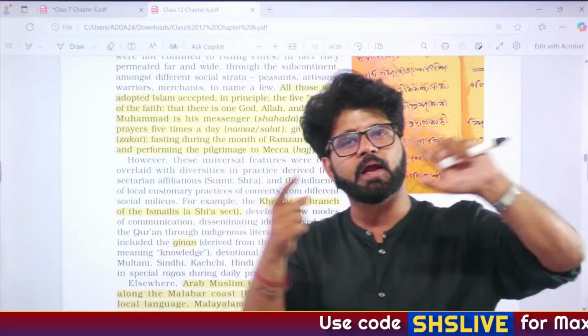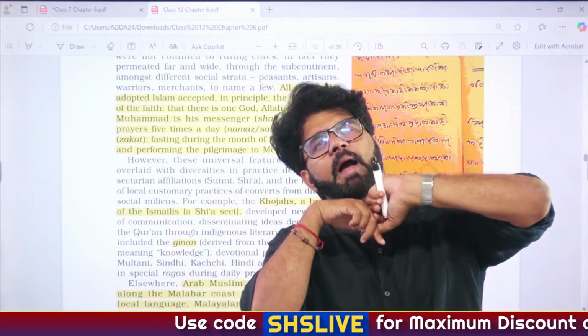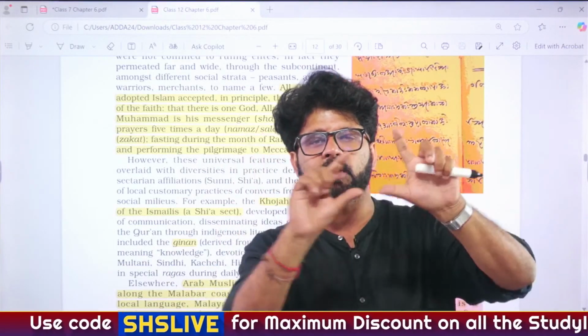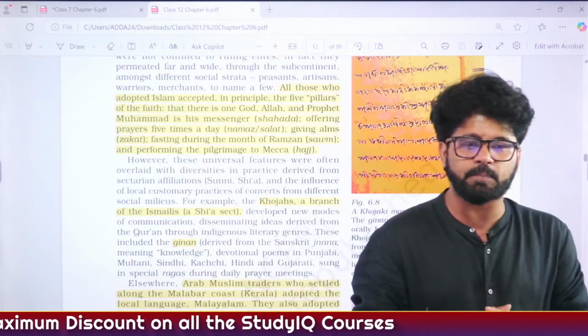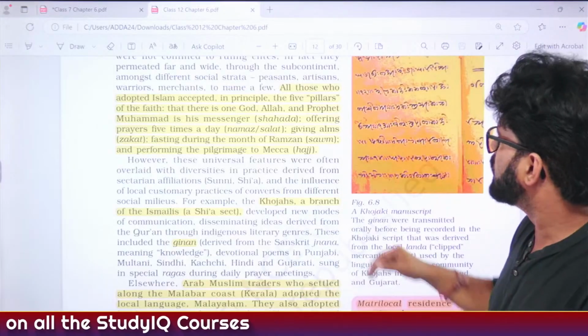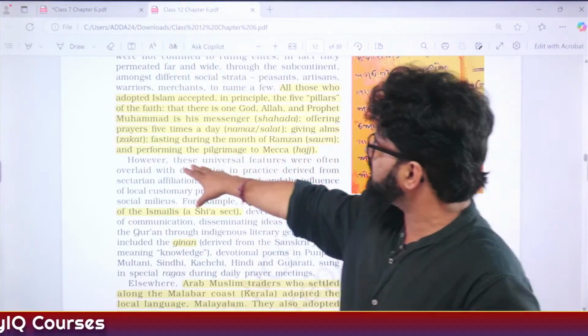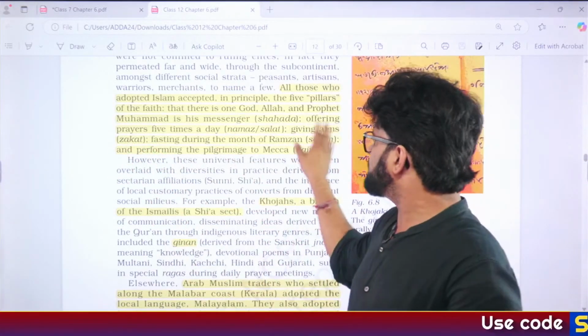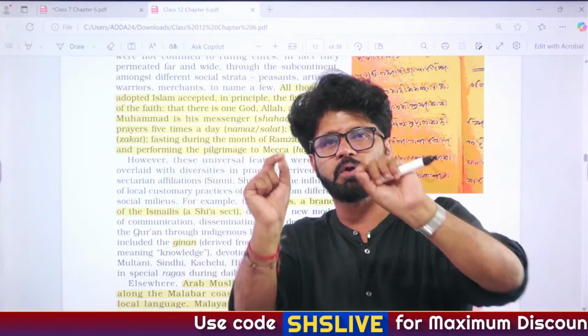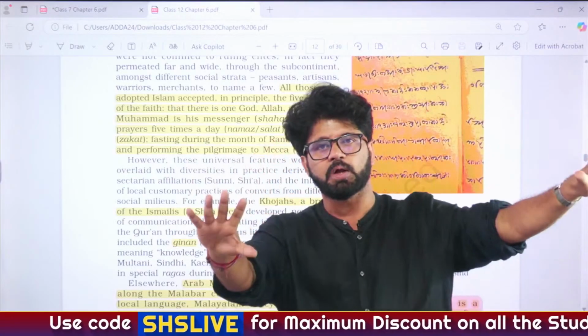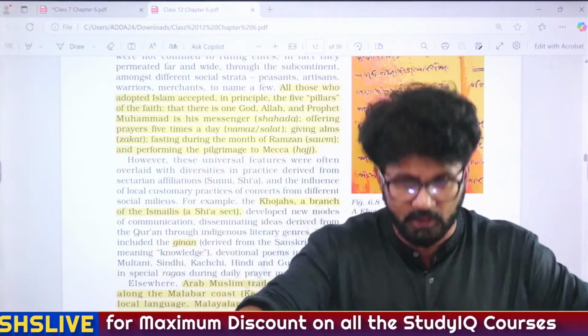Again, if you revise or go back, we have talked about one particular Delhi Sultanate ruler who was known as Lakh Baksh. What was the name of that particular ruler? Anybody has any idea? Maybe he was taking this particular zakat thing very seriously. When you see these terms, you won't remember them unless you associate them with a particular example. Zakat. There was one Delhi Sultanate ruler who was known as Lakh Baksh.